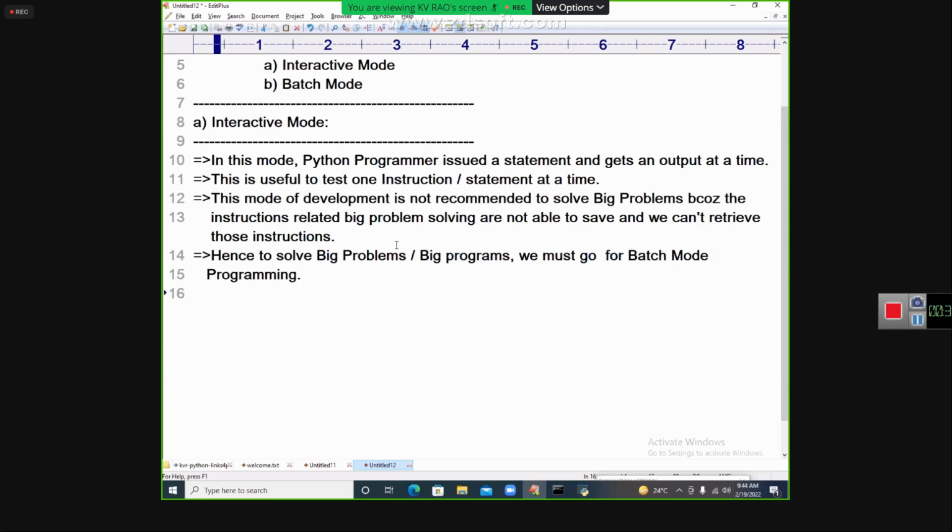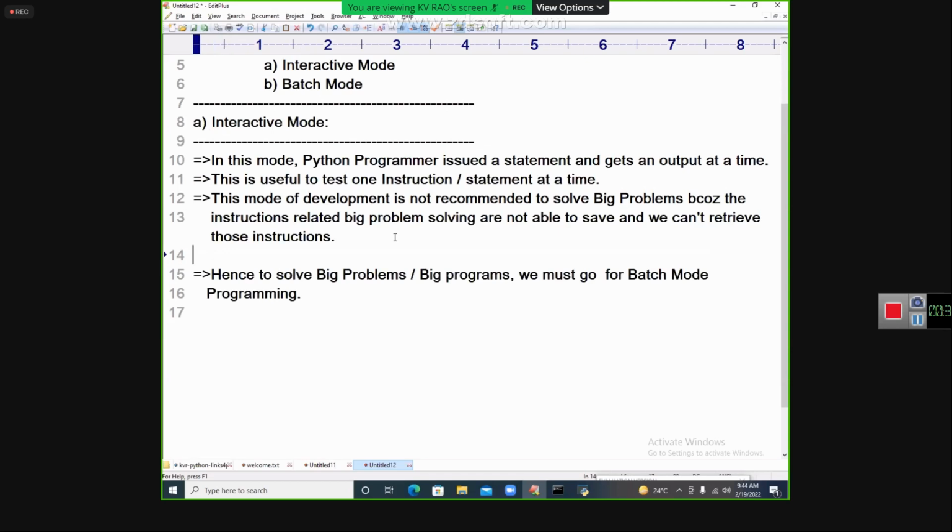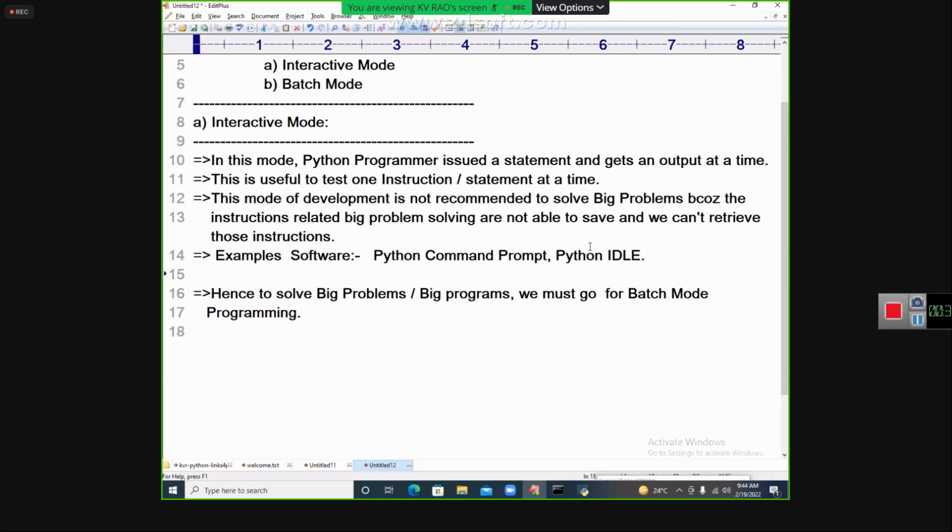Right. So what is an example software for this, my dear students? Python command prompt is number one. Next is called Python IDLE. Python IDLE is also one more. First time you are listening to this word, Python IDLE. Carefully listen. You will understand everything.